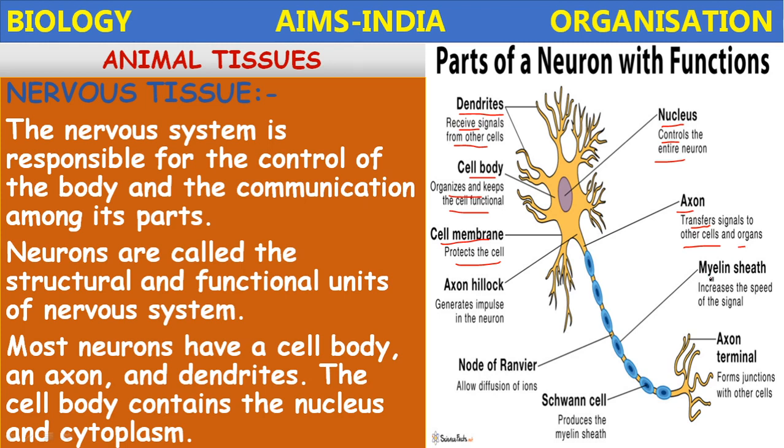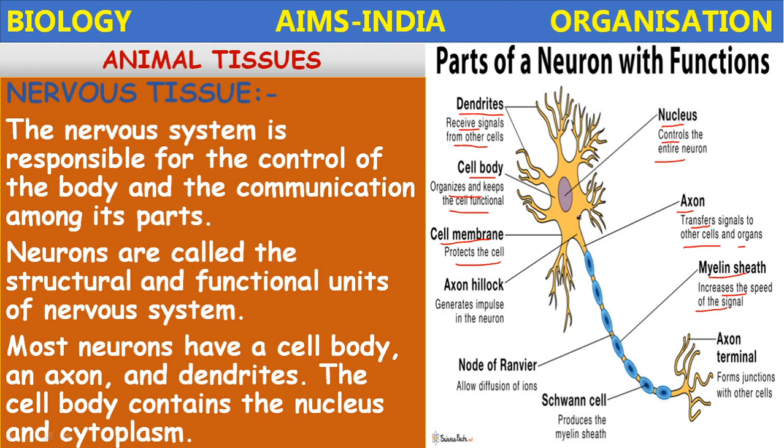The myelin sheath increases the speed of the signal and prevents the loss or leakage of the electrical impulse. So the neuron receives the information, analyzes it, and generates the response in the form of electrical impulses.